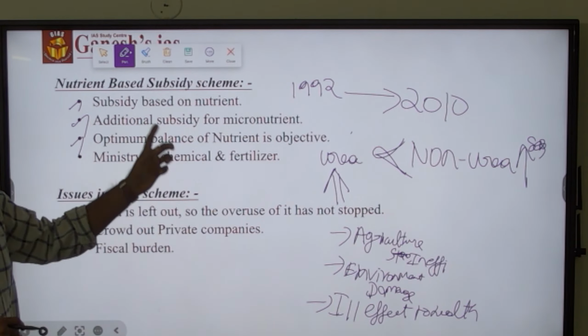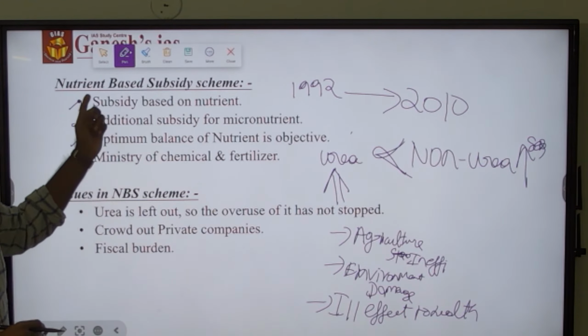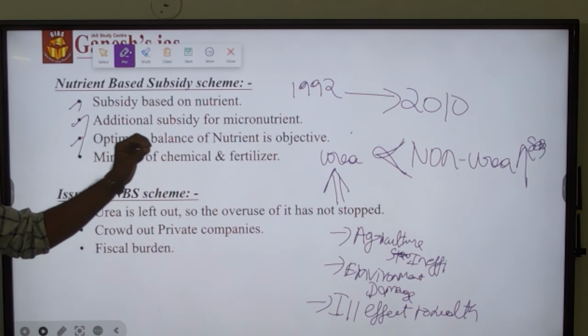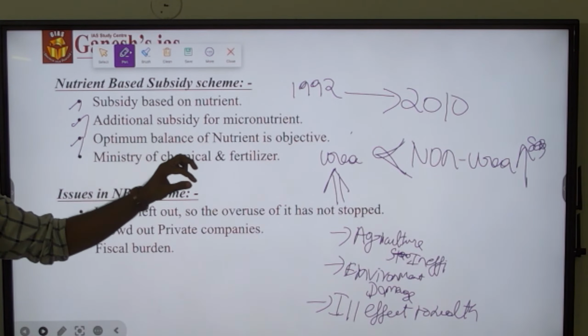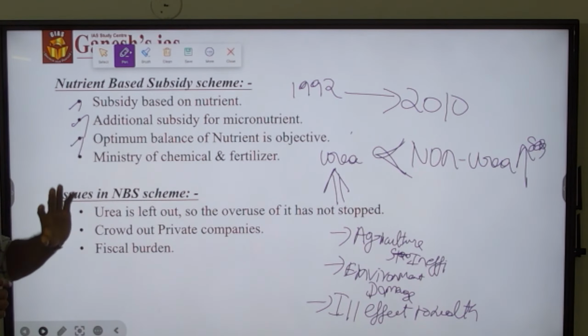To overcome this, the government decided to regulate non-urea production in India, so the nutrient based subsidy scheme was introduced in 2010, where the subsidy was given with respect to the nutrients present in the fertilizer, so that the optimum nutrients in the fertilizer are ensured. Second, those optimum nutrients in the fertilizer will be given to the farmers at the subsidized price.